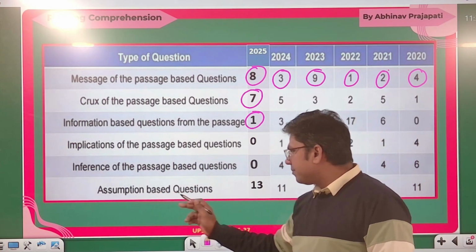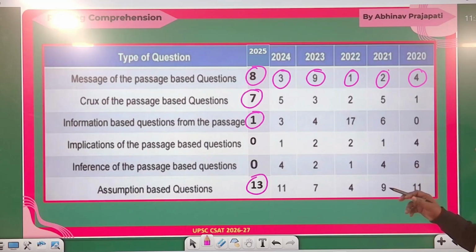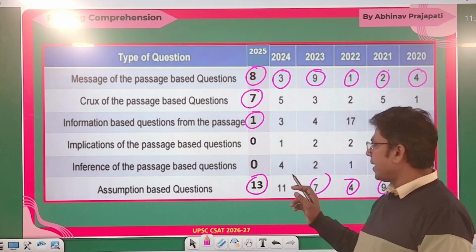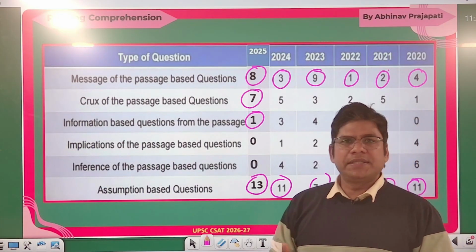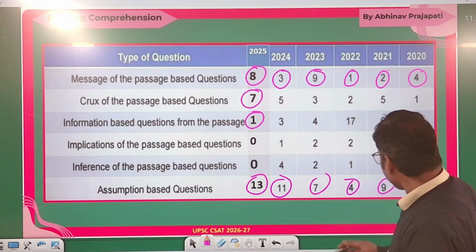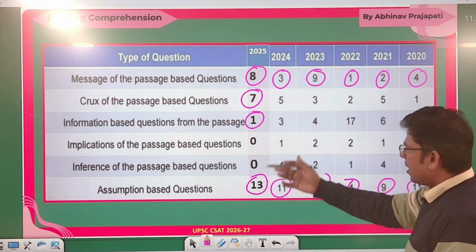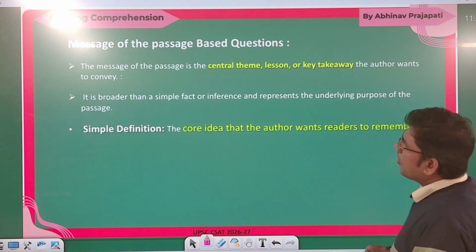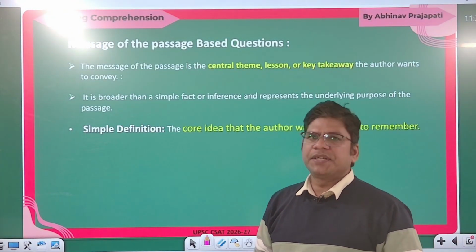But if you see assumption based questions, last year there were 13 questions, and from 20 onward there were 11 questions, then 9, then 4, then 7, and then 11. So you can see the types of questions, their significance, and what types of questions are going to be asked next year. You can see the importance of message based, crux based, and assumption based questions is slowly increasing year by year. So first of all we should see what a message based question is, what kind of question is based on the message of the passage.